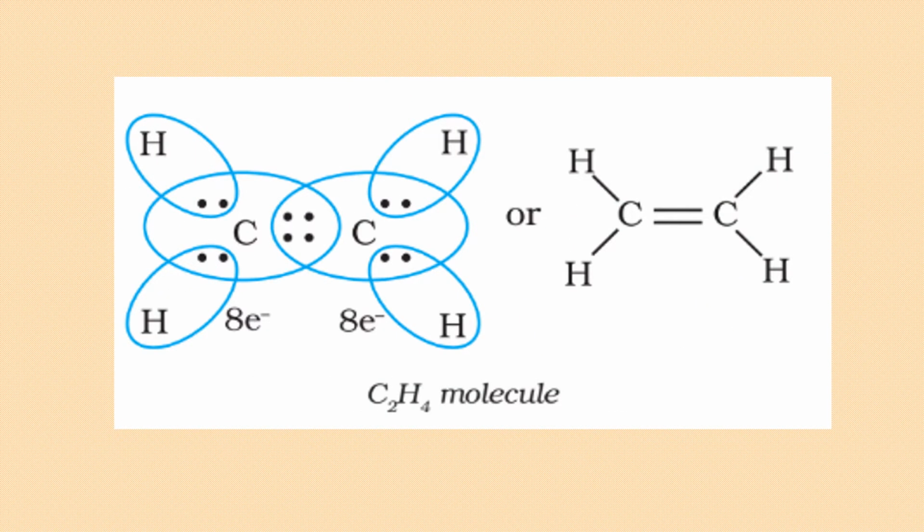The next is the C2H4 molecule. We call this an alkene. It has a double bond. This alkene is ethene, right? So if the ethene molecule is making bonds, just remember, in case of such organic compounds including carbon, carbon should always have total 4 bonds.